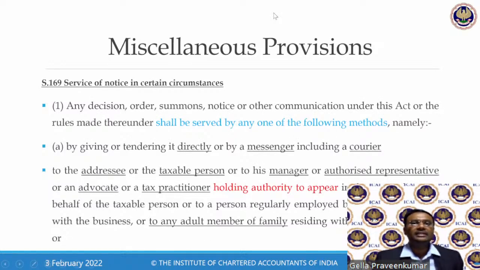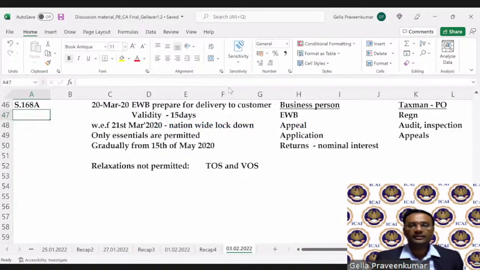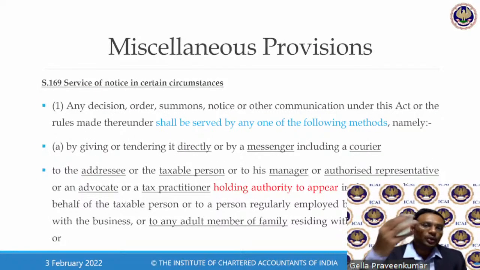This section 169 says how a notice can be served. There are various mechanisms. Notice can be given by hand.